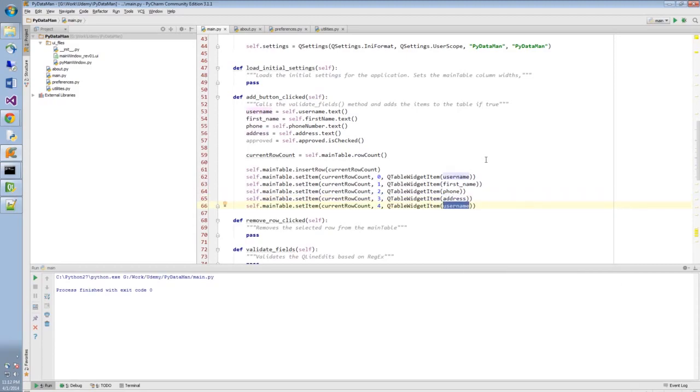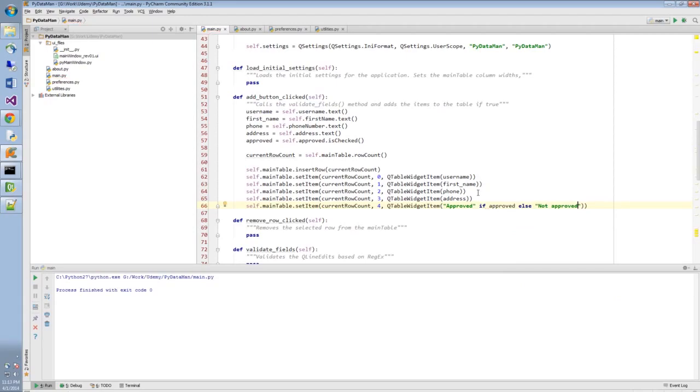and approved is, since this is a checkbox, the QTableWidgetItem does not take a bool or a boolean as a constructor parameter. So we have to pass a string, and the way I've decided to go about this is do a one-line if statement, and we're going to say something like approved if approved, else not approved.